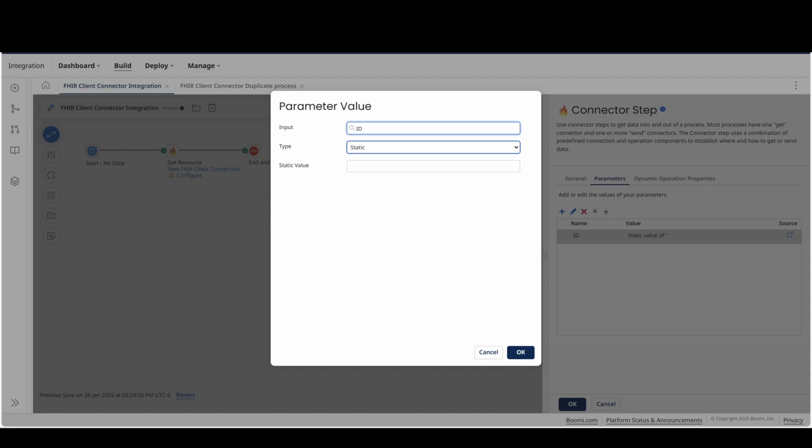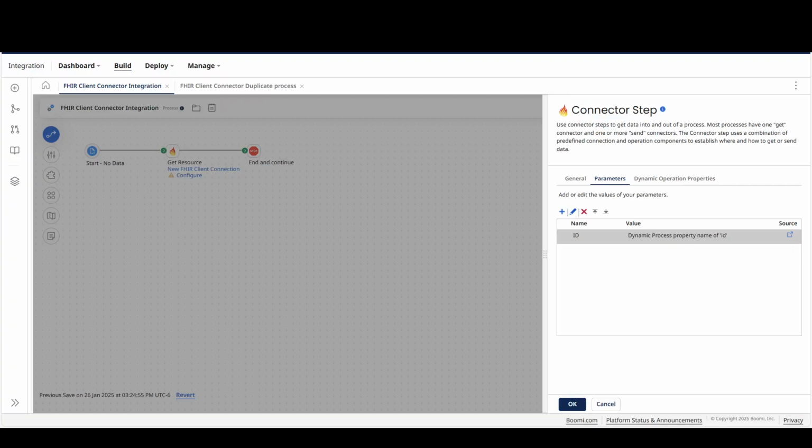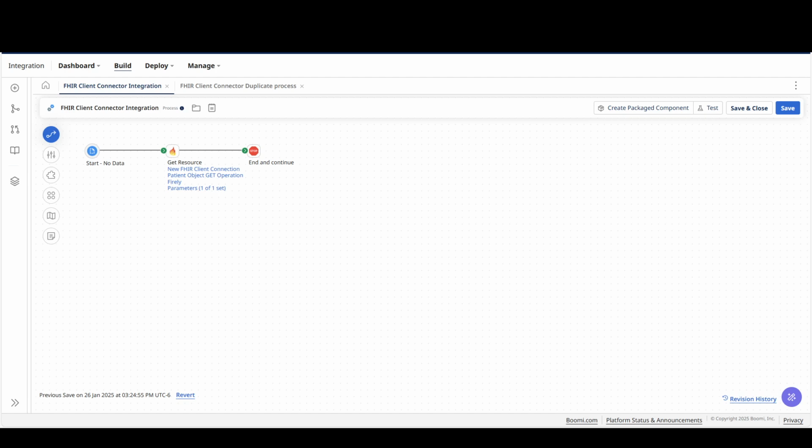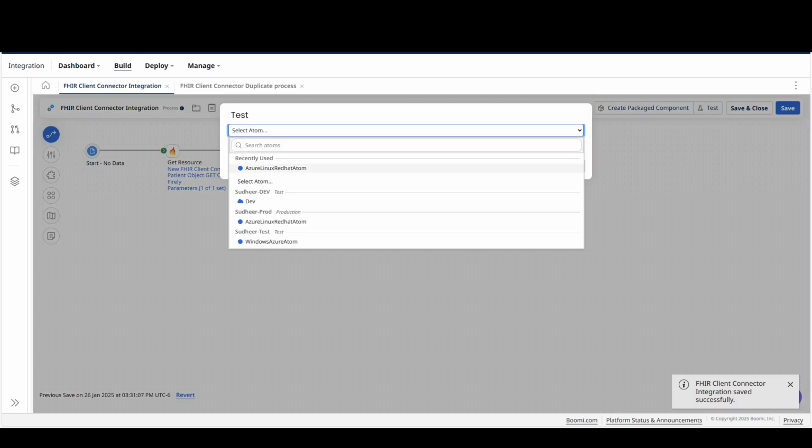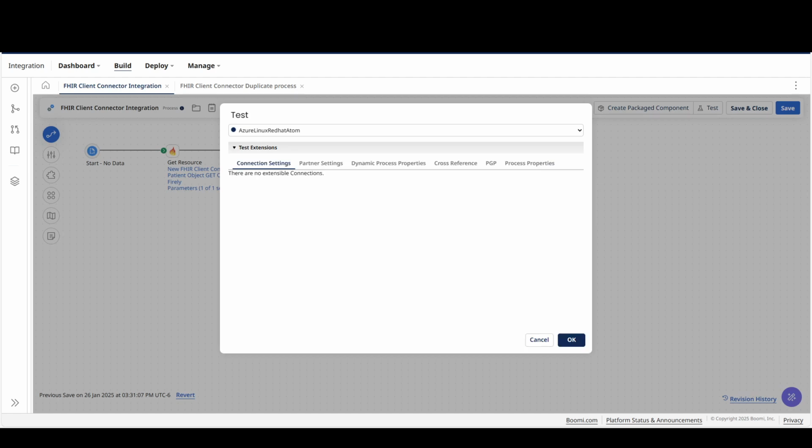Let me use a dynamic process property that I can pass through the runtime extensions. Let me click OK. Hit save. Let me test it with my local atom.